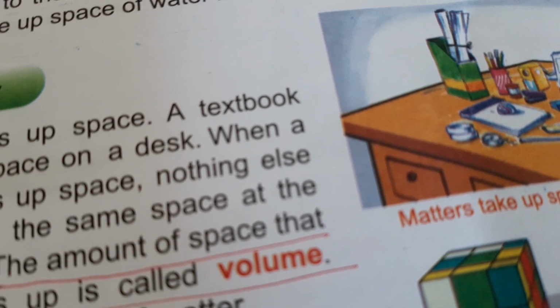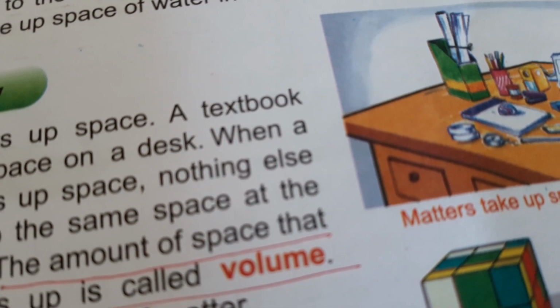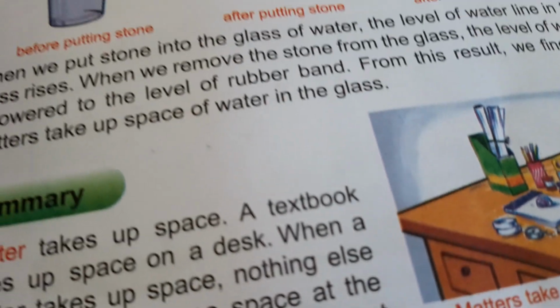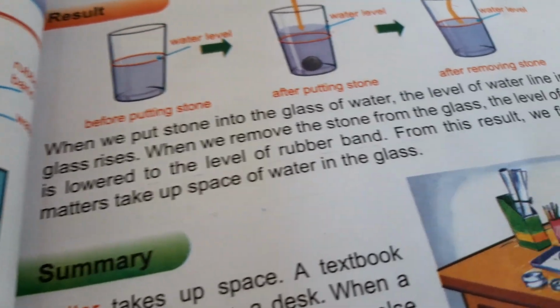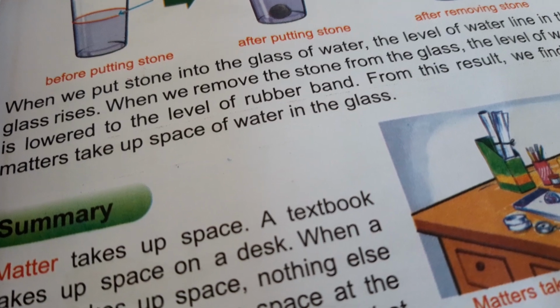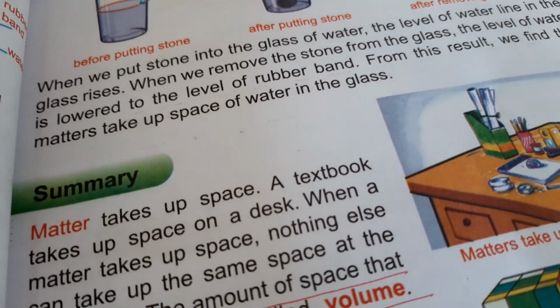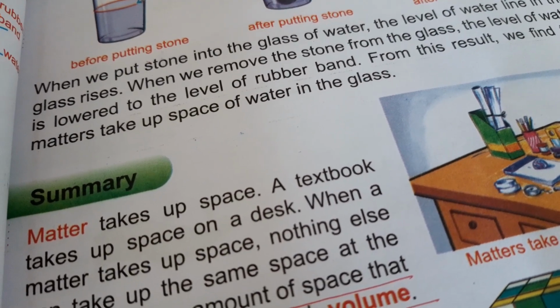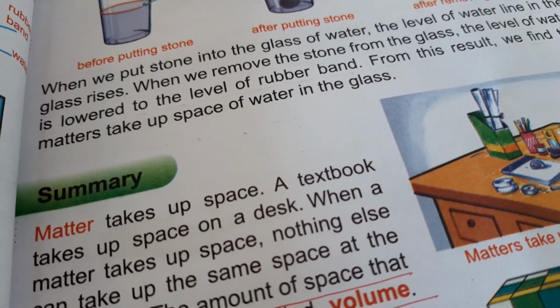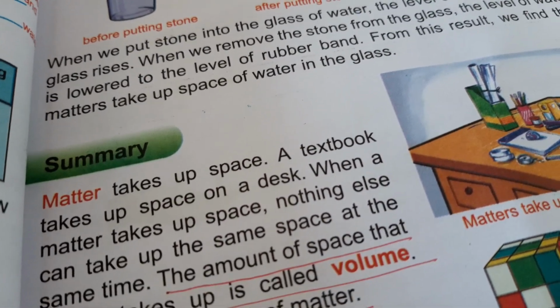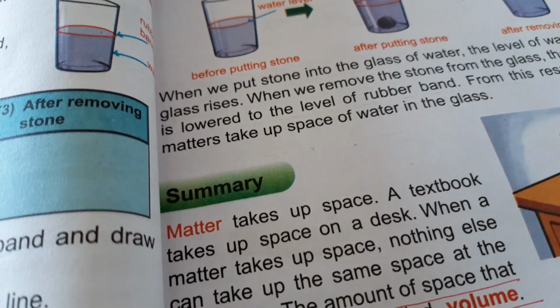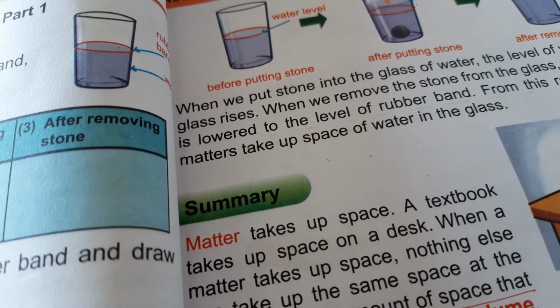Solid matters have definite volume, shape and weight. Liquid matters have definite weight and volume, but no definite shape. Gaseous matters have definite weight, but no definite shape or volume. All three forms have weight and occupy some space.